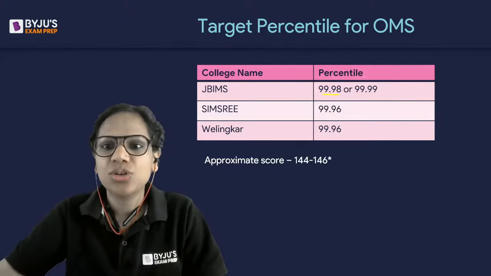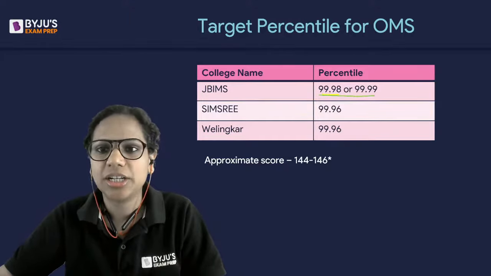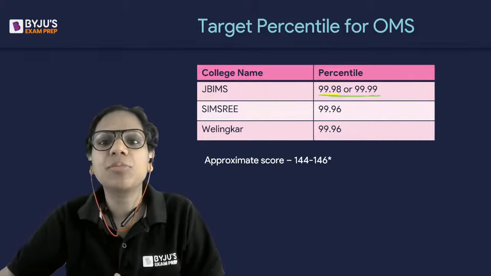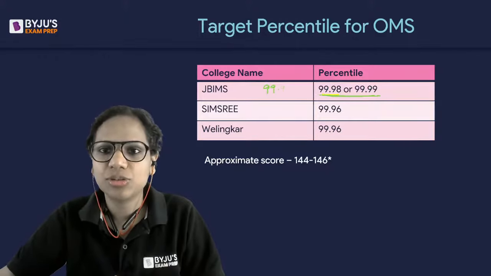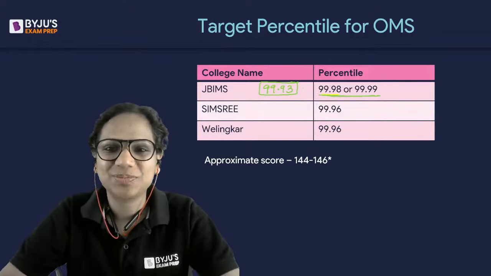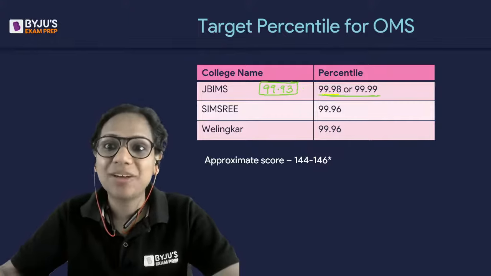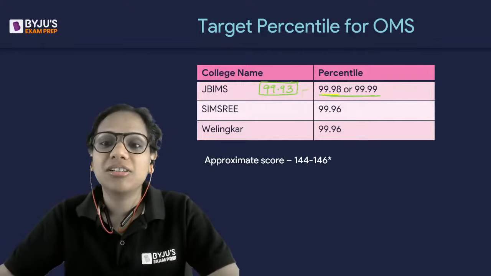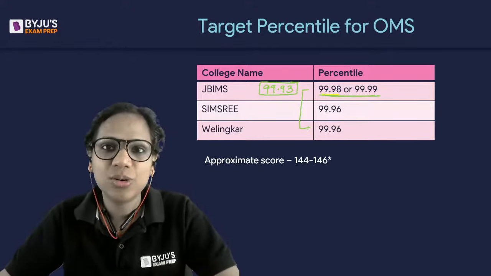So this is something that we are targeting. Even for someone from Maharashtra, the percentile was 99.93, so just slightly lower. That means we have to score significantly well overall.